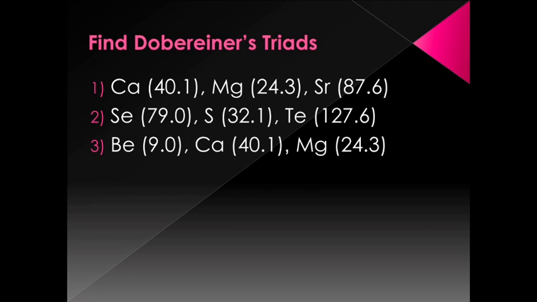Finally, how can we summarize the statement of Dobereiner's triad? It will be like this. When elements are arranged in ascending order of their atomic masses in a triad, then the atomic mass of the middle element is approximately equal to the average of the atomic masses of the other two elements.